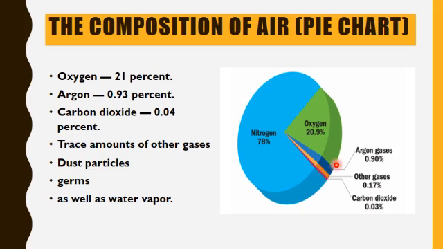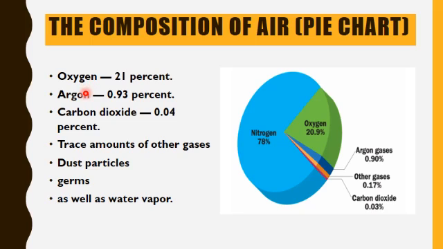The dark blue part is argon, 0.90%. The light yellow part is other gases, 0.1%. The red part is carbon dioxide, 0.03%. It means air contains 21% oxygen.